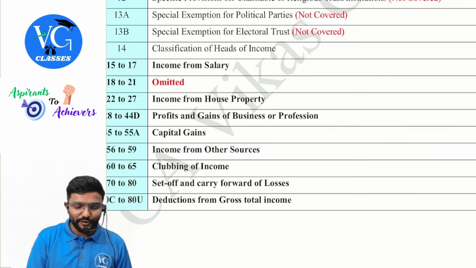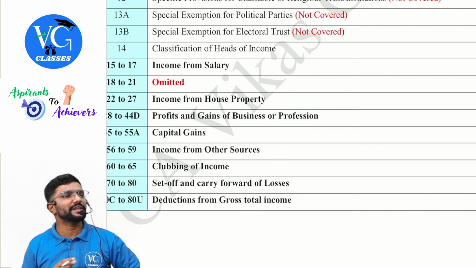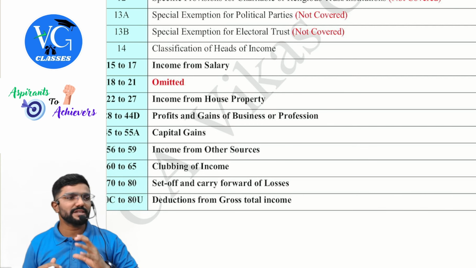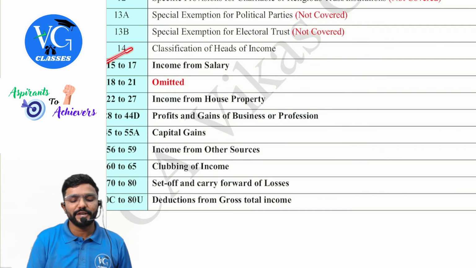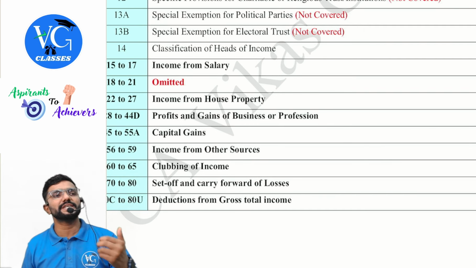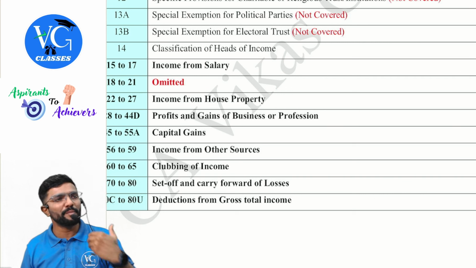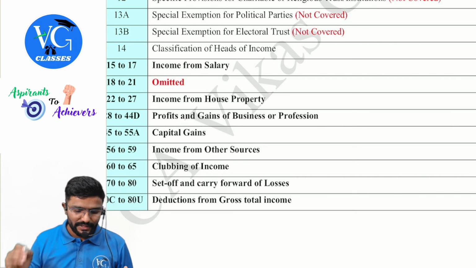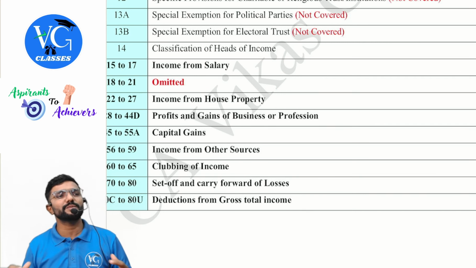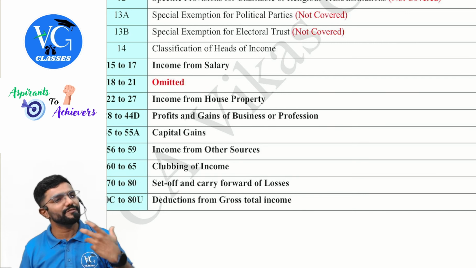Then coming to section 14, which classifies the heads of income into 5. The heads of income start from section 15. Sections 15 to 17 are income from salary: 15 being a charging section, 16 gives the deductions, 17 gives the definitions. Sections 18 to 21 have been omitted from the Income Tax Act, guys. Then sections 22 to 27 talk about income from house property, which we have covered. Each and every section is a part of your syllabus.